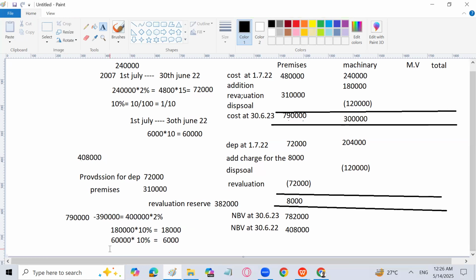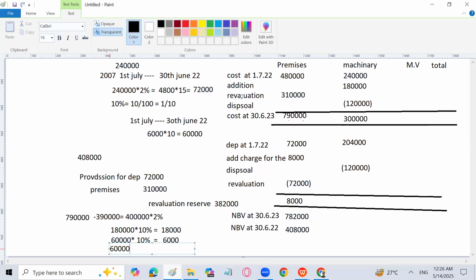So that will again come 60,000 into 10%. Oh, sorry, that is going to be 6,000. So the total is going to be 30,000. So the charge for the year will be 30,000 on this particular.